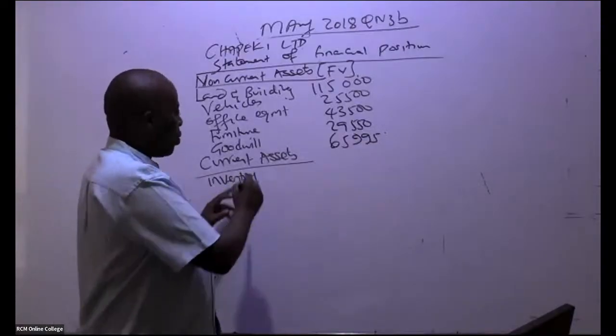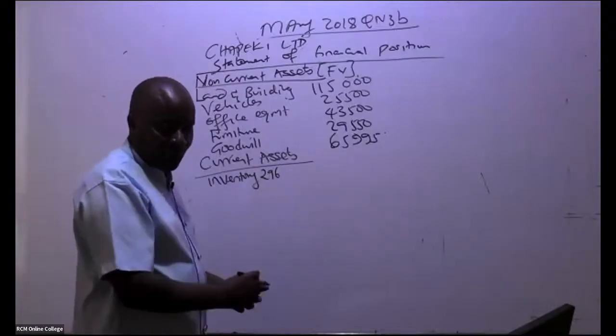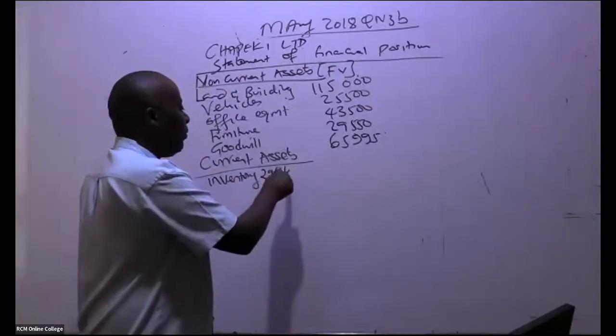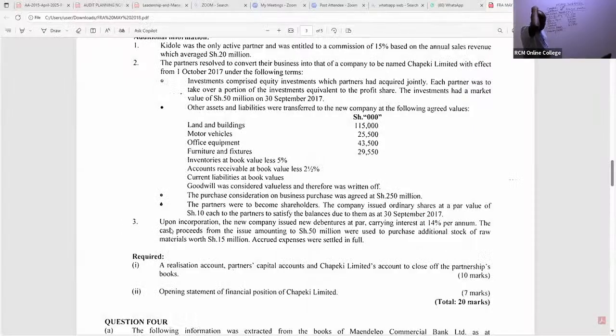Remember, in inventory we got a figure of 29,640. But if you read the additional notes in inventory, you'll be able to see something happened. Note 3: upon incorporation, the new company issued new debentures at par, carrying interest at 14% per annum. The cash proceeds from the issue, amounting to 50,000, were used to purchase additional stock of raw materials. Raw materials are inventory.